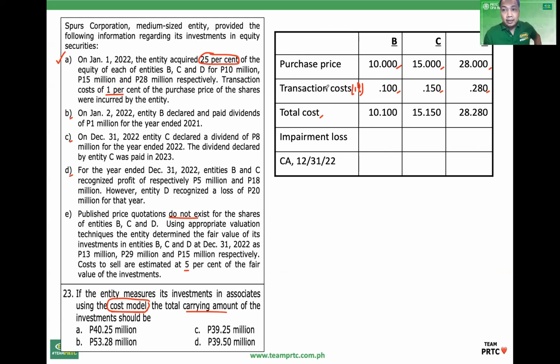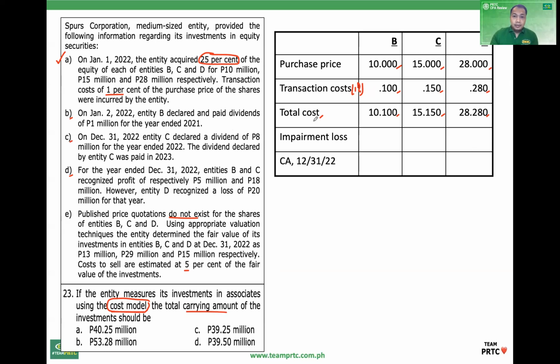So the transaction cost is included in cost. It is an incremental cost directly related to the purchase of the investment. So total cost. Now, under the cost model, dividends are considered as income, so no effect on the investment. Share of profit or loss is not recognized, so no effect on the investment.